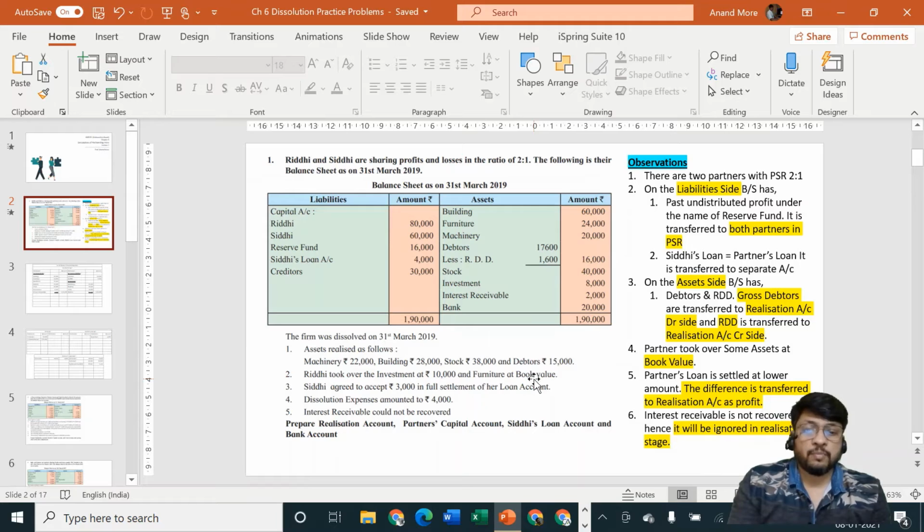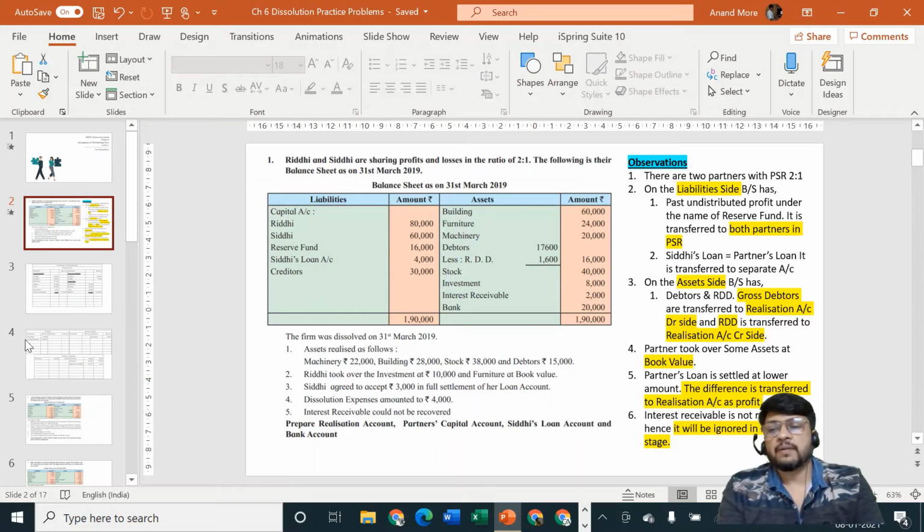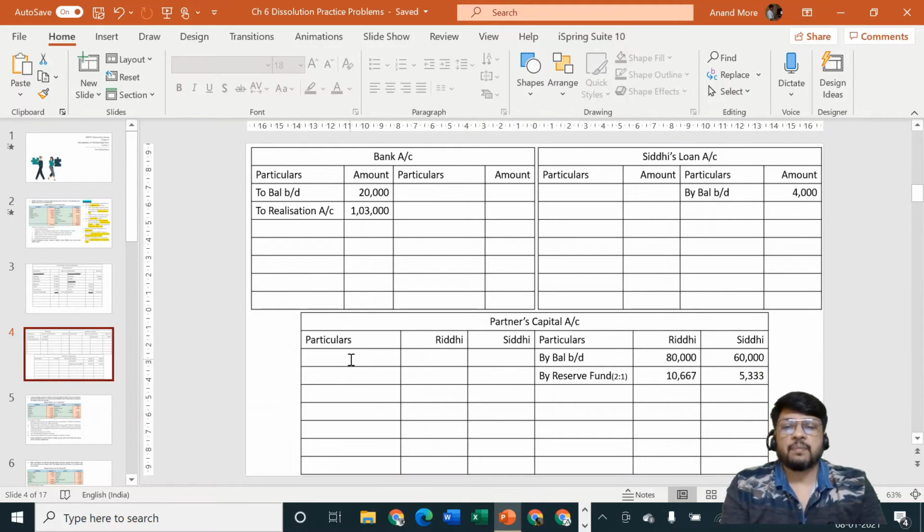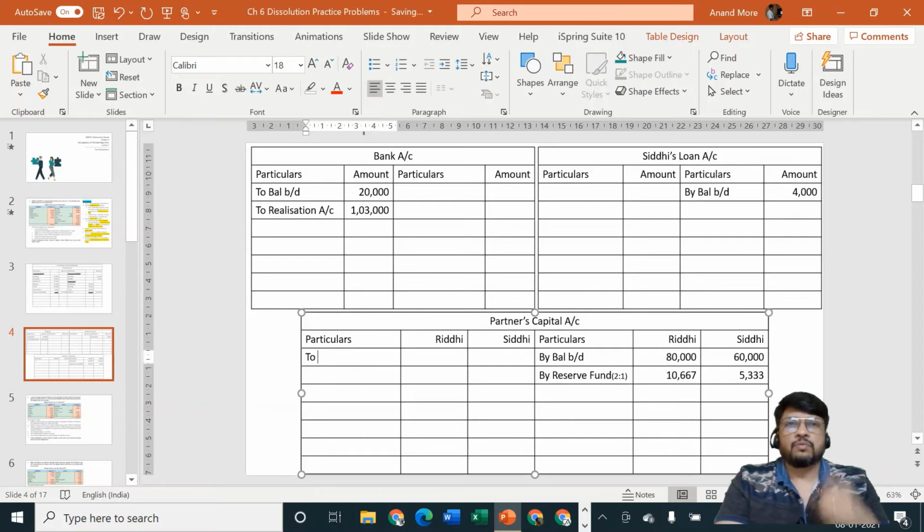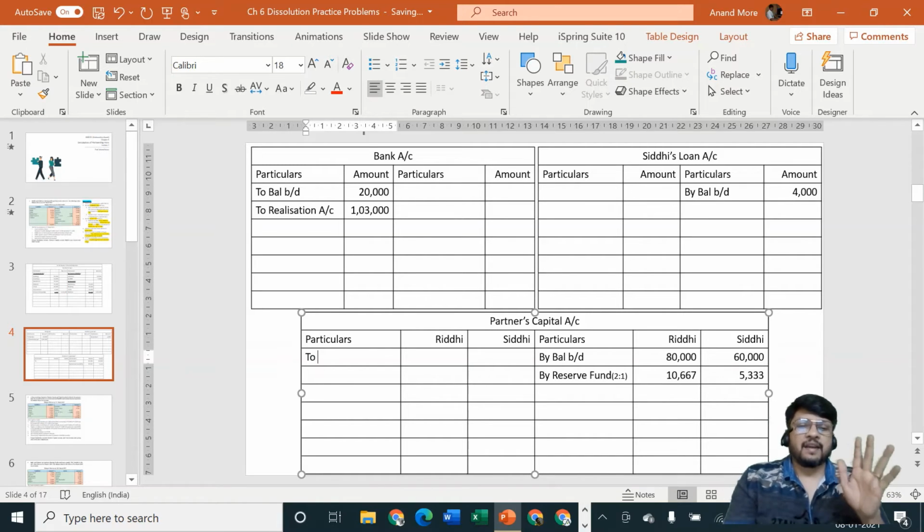So the normal entry should have been Riddhi's capital account debit to investment account and to furniture account. But furniture and investment are not there in their own accounts. They are already transferred by us to realization account. So although the entry could have been Riddhi's capital account debit to furniture and investment, in reality the entry will be Riddhi's capital account debit to realization.